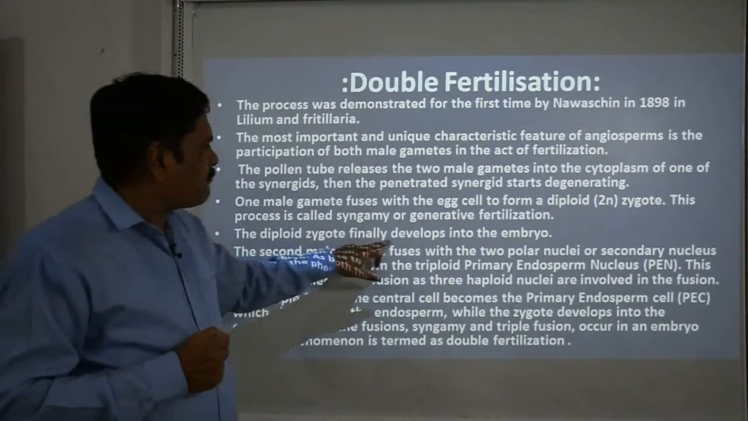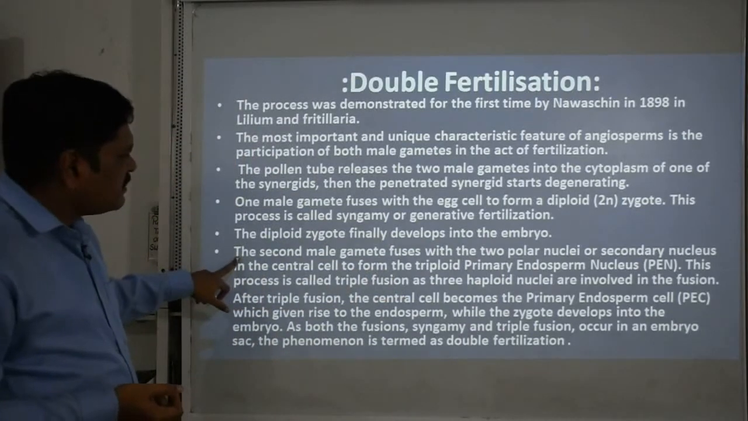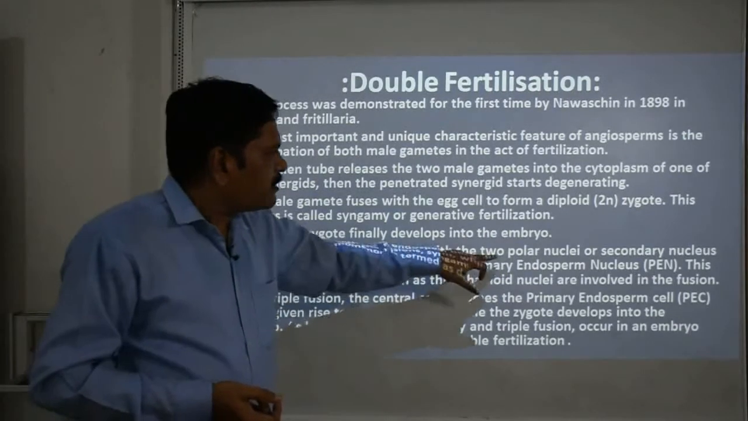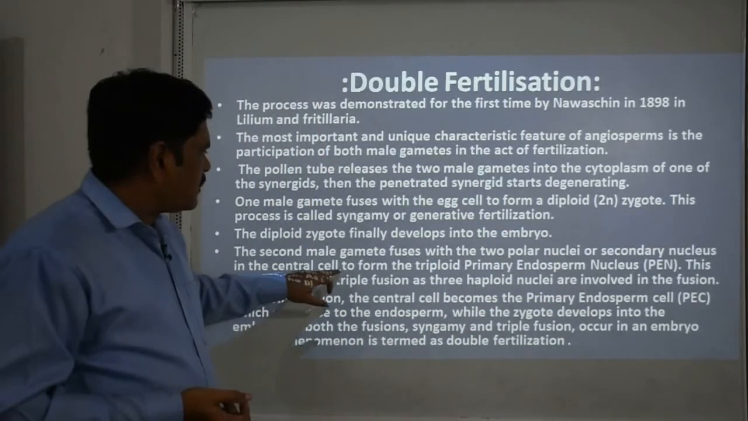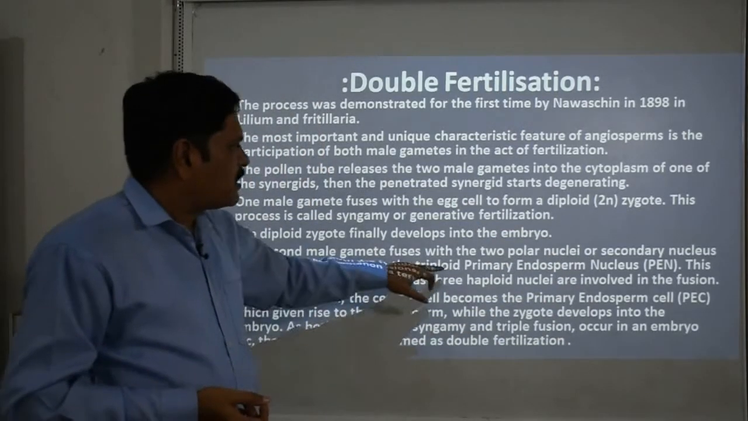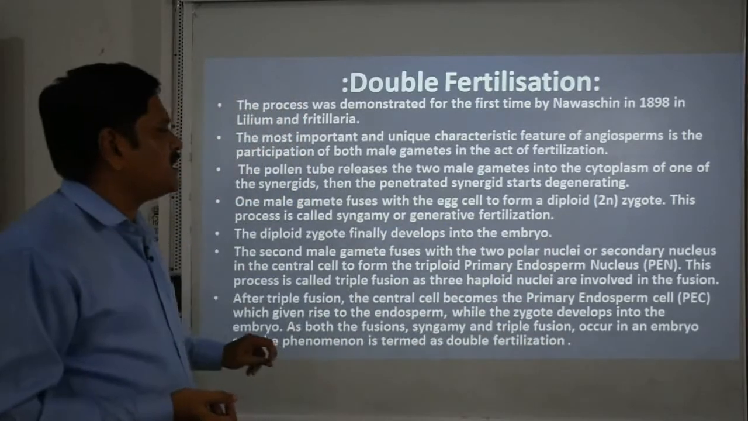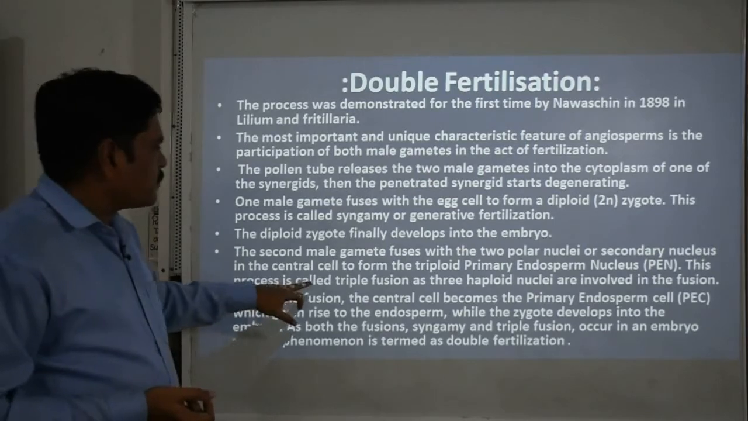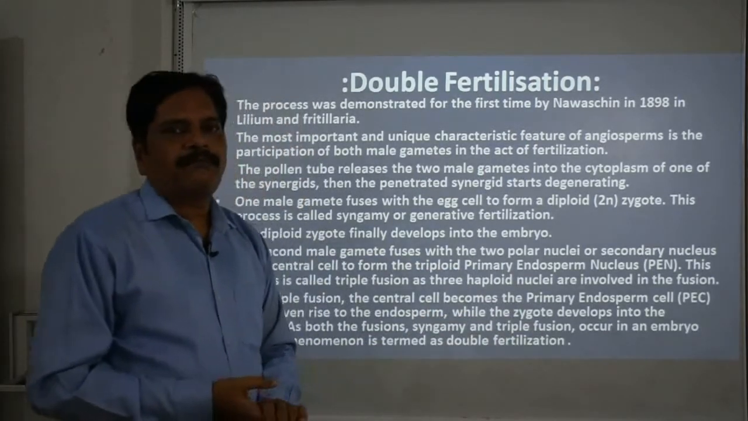The diploid zygote finally develops into the embryo, and we get the new plant. The second male gamete fuses with the two polar nuclei, or secondary nucleus, in the central cell to form the triploid primary endosperm nucleus, that is the PEN. This process is called triple fusion, as three haploid nuclei are involved in the fusion.